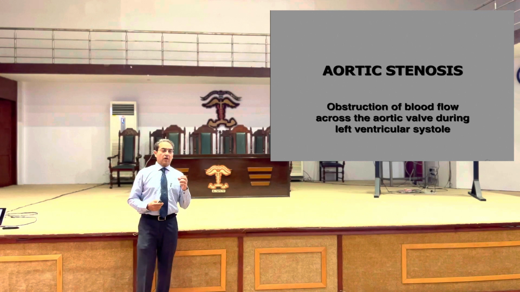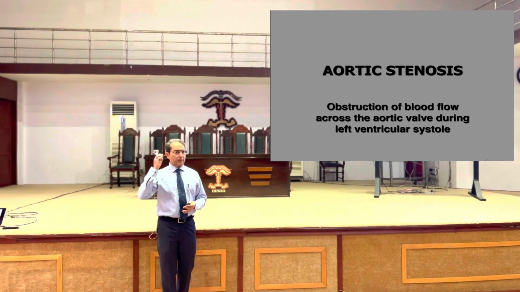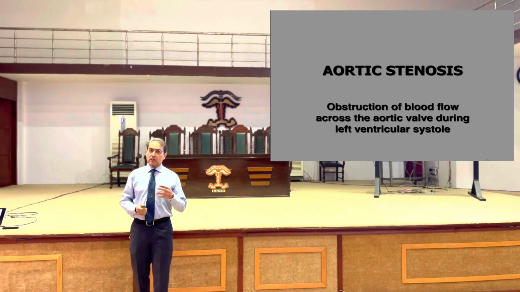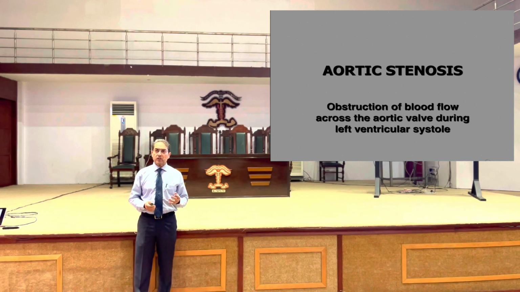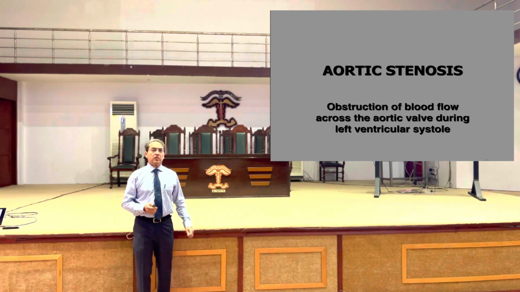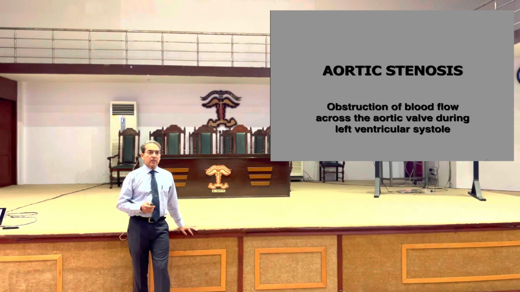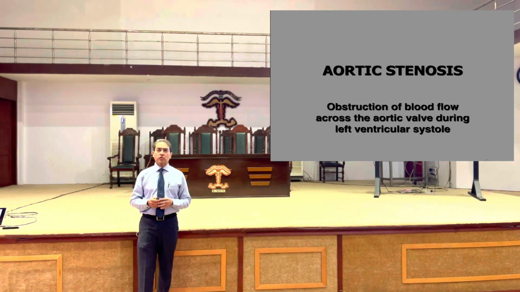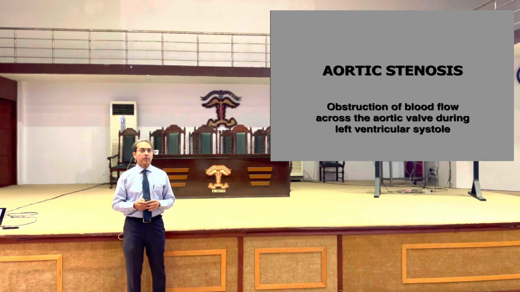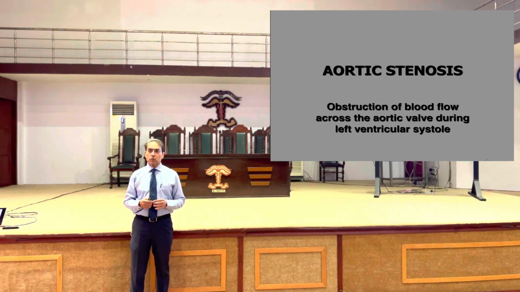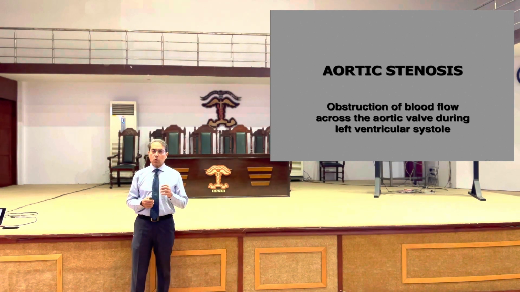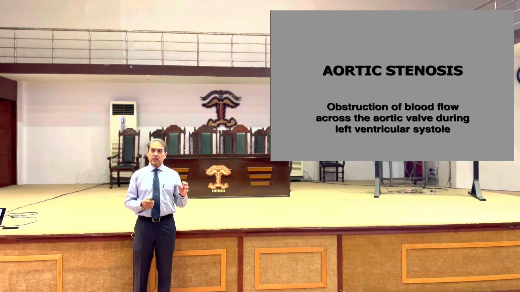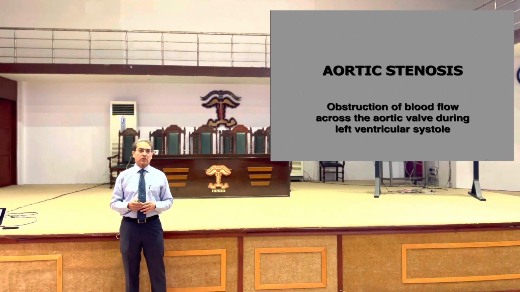The outlet obstruction of the left ventricle is of multiple types. One is aortic valvular lesion, then you can have subvalvular lesion, and you can have supravalvular lesion. What is the subvalvular lesion? It is the hypertrophic obstructive cardiomyopathy. Usually if there is asymmetrical hypertrophy, it causes obstruction during the systole. And some of the congenital lesions may cause supravalvular outlet obstruction.